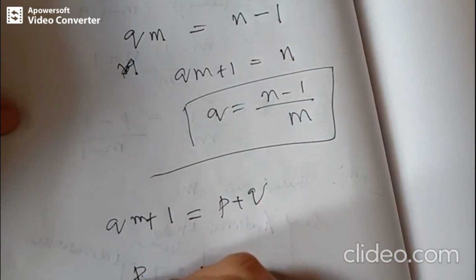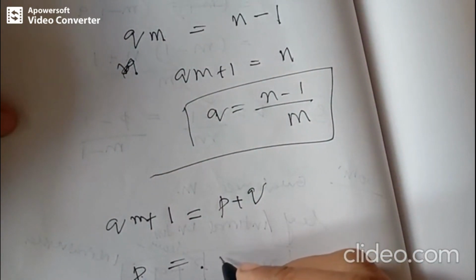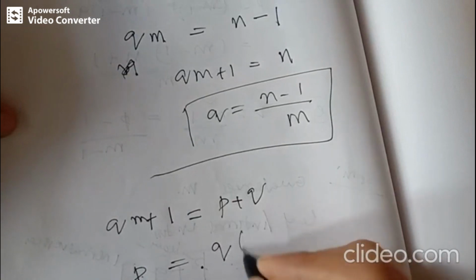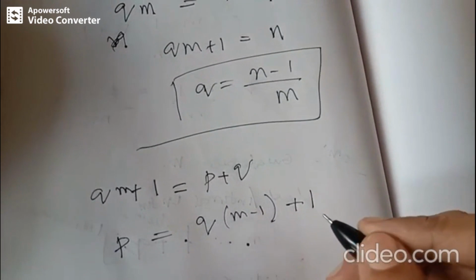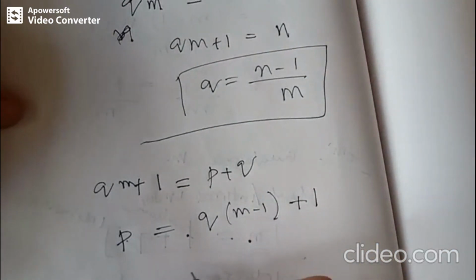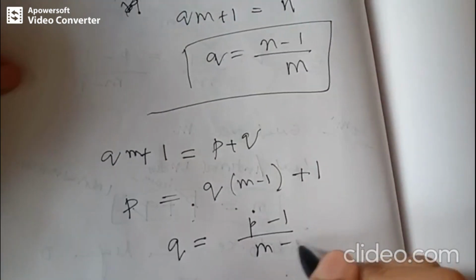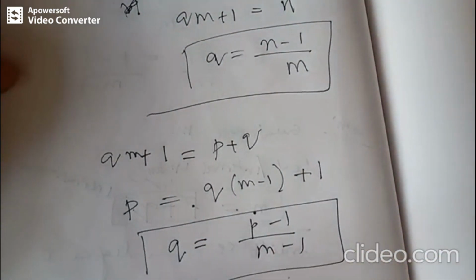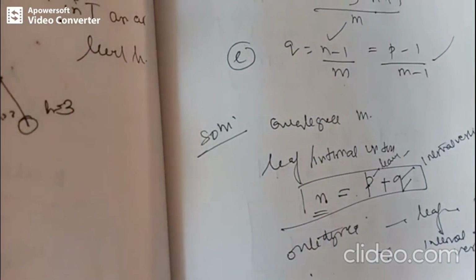And what will be p from this equation? We get qm minus q, or q into m minus 1 plus 1 will be p, or what will be q? q will be p minus 1 by m minus 1. So you can achieve this one too.